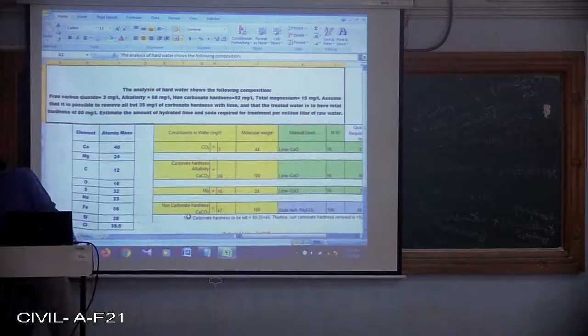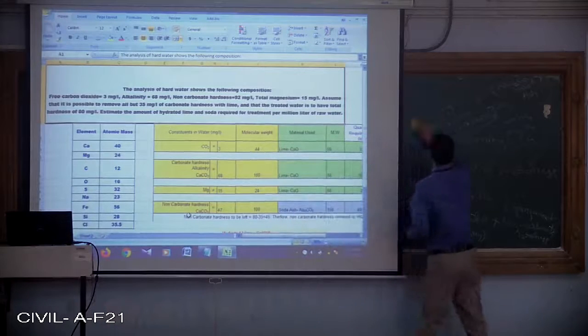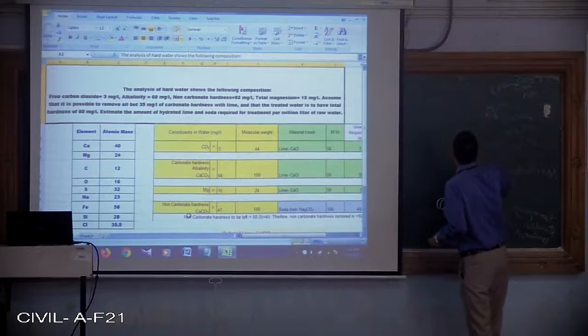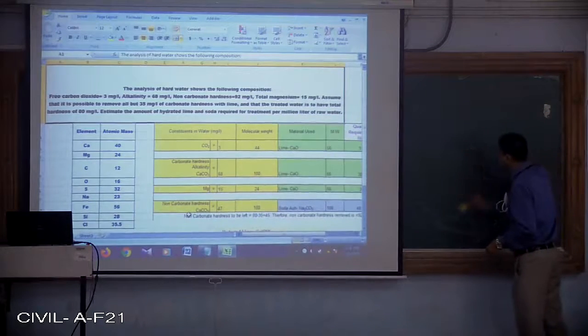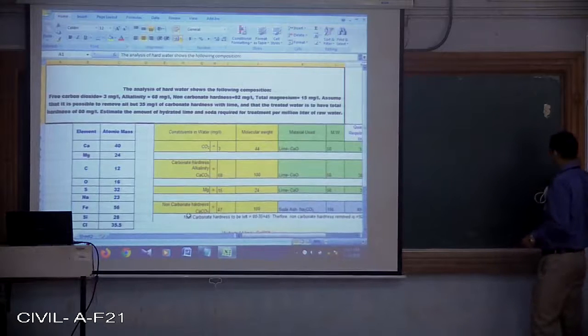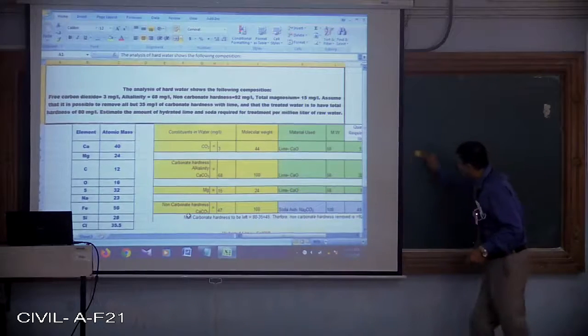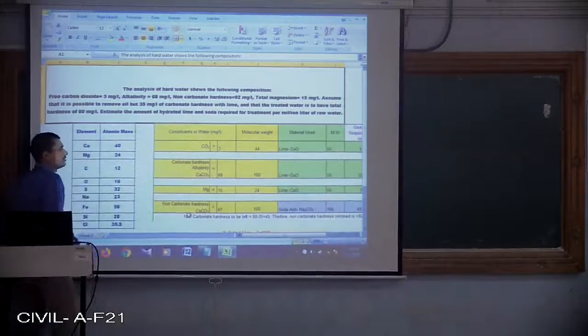In that case, how much quantity of lime and soda ash is required, either on daily basis or on annual basis? And let us take some values and try to arrive at the solution.